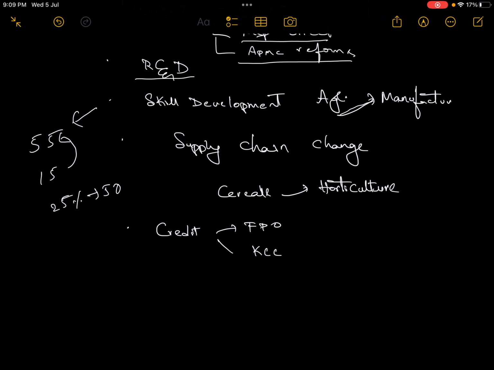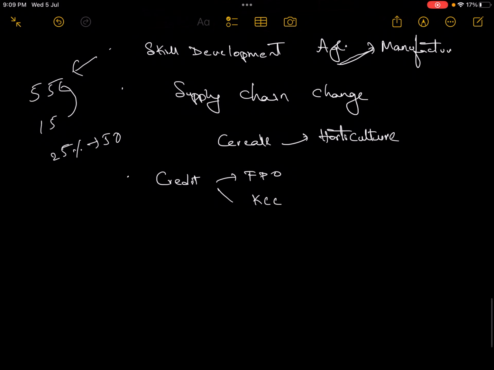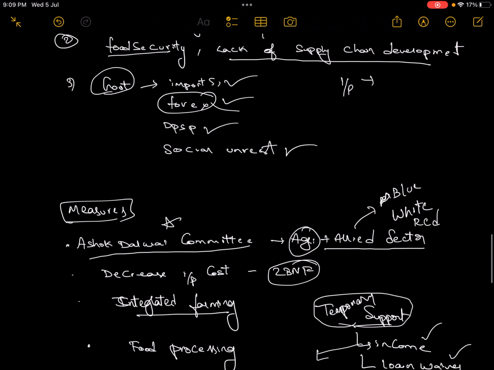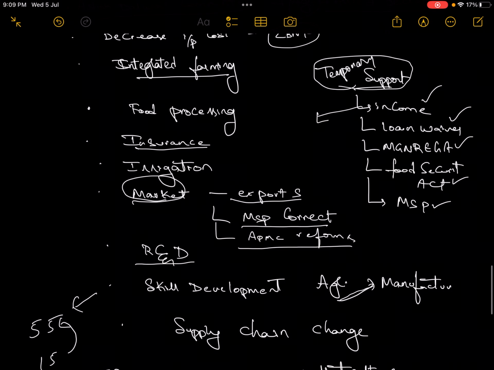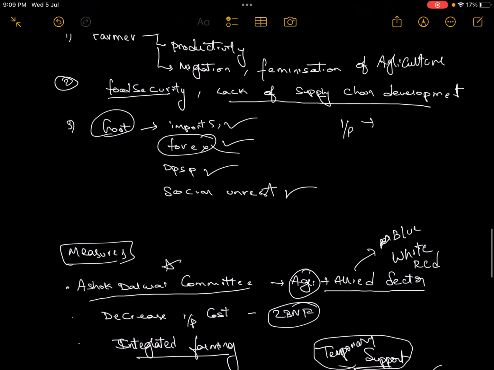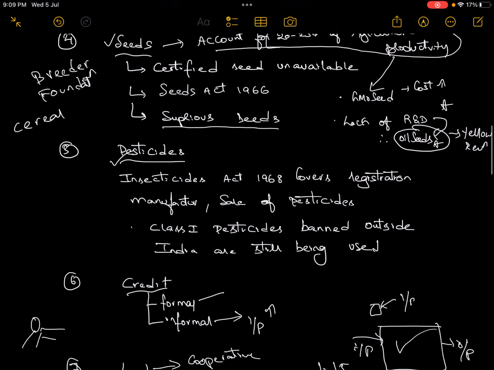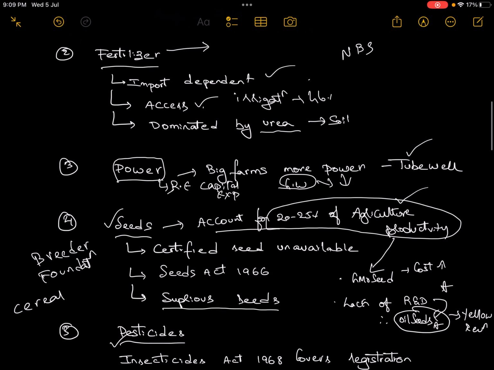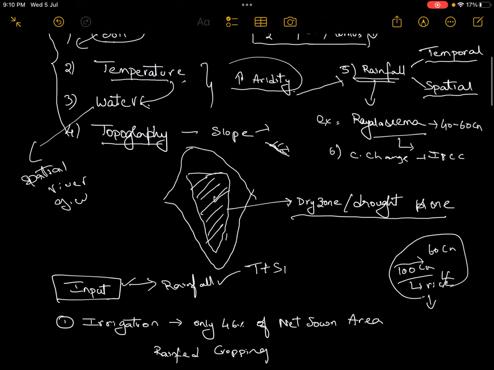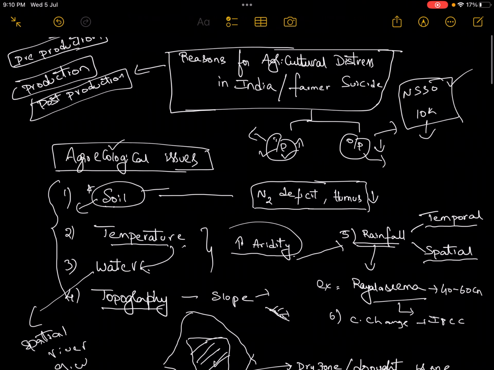And then increase the credit facilities through FPOs, Kisan credit cards, etc. So I have tried to provide the measures in a holistic format. This is just a general broad overview of the topic of agriculture. Every topic, every heading, can also be an independent question. So I'll try to discuss all the topics depending upon time availability.